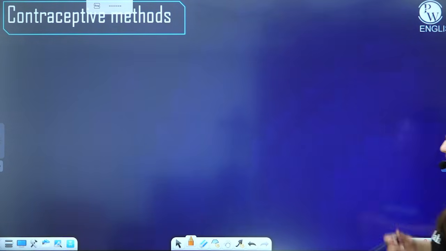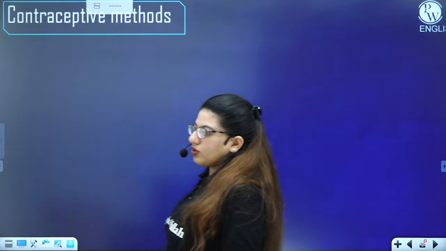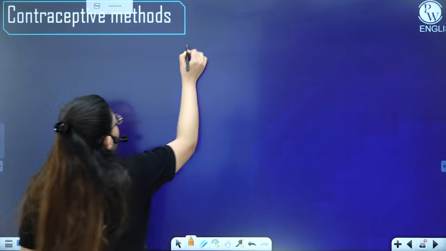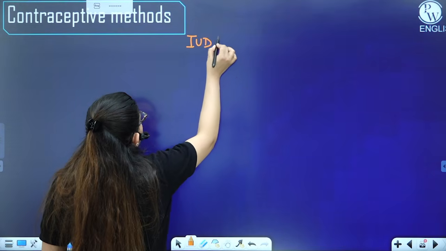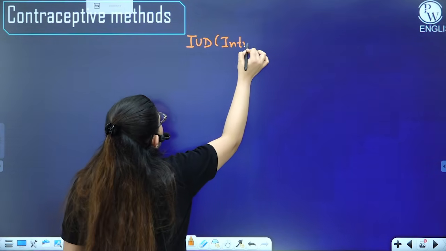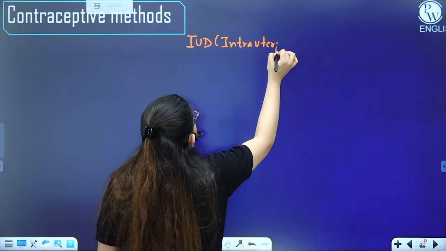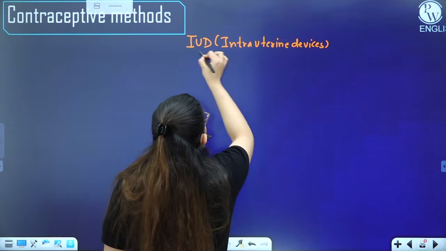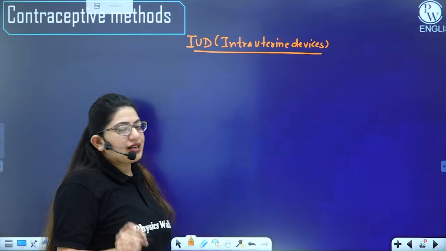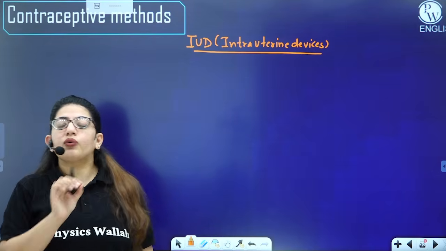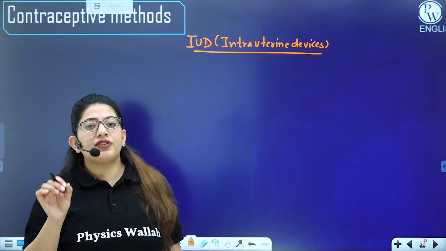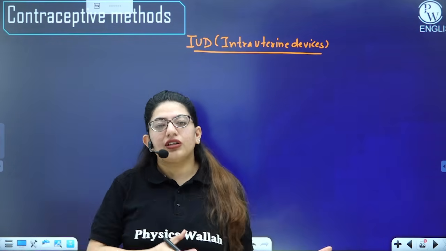Then we have the other methods as well. We have done the natural methods, we have done the barrier methods. Then we have IUDs. What are IUDs? Intrauterine devices. Its name suggests intra, which means within. Wherever the word intra comes up in biology, just remember one thing: intra means within. So these are inserted within the uterus, right?